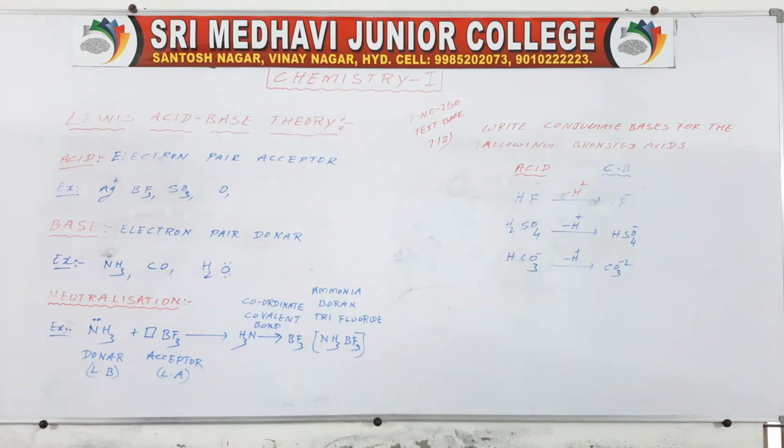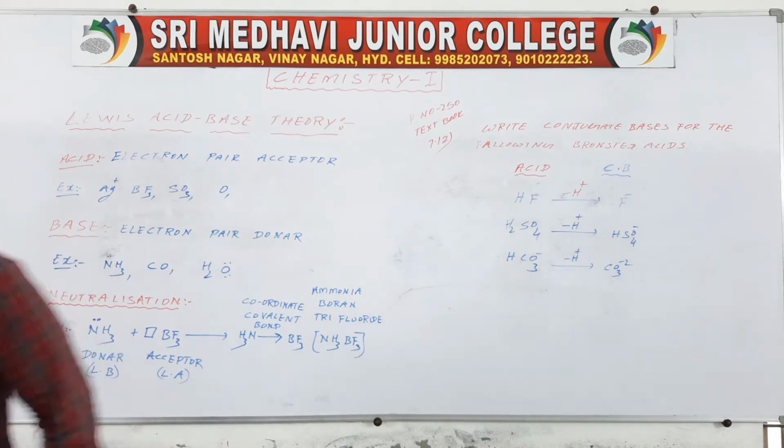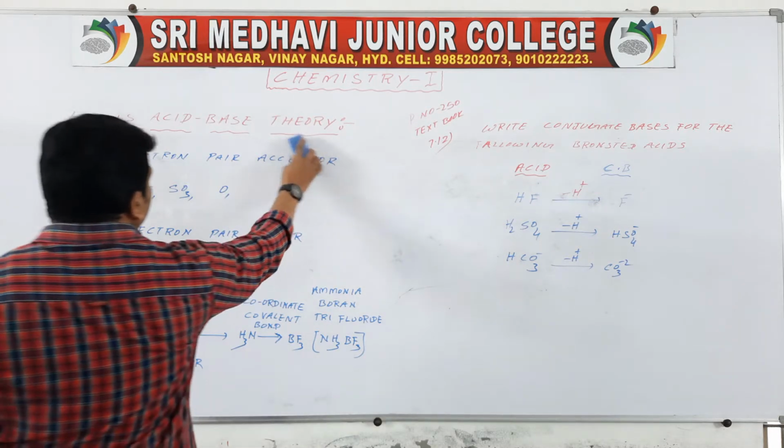Then write the conjugate acids for the following Bronsted bases. One more type of problem.